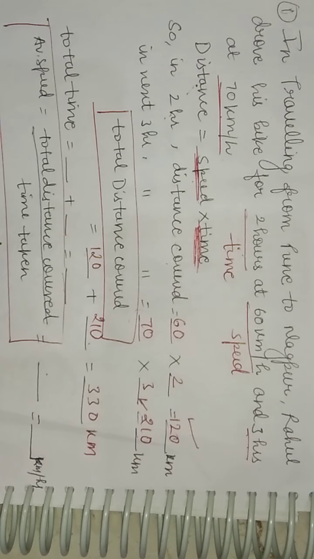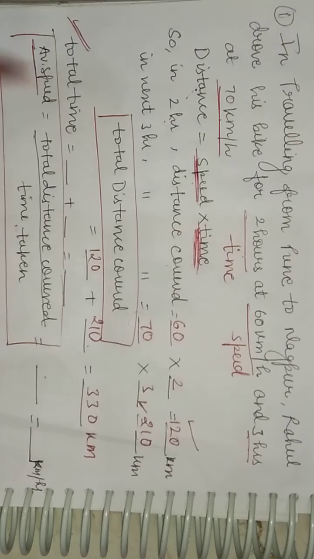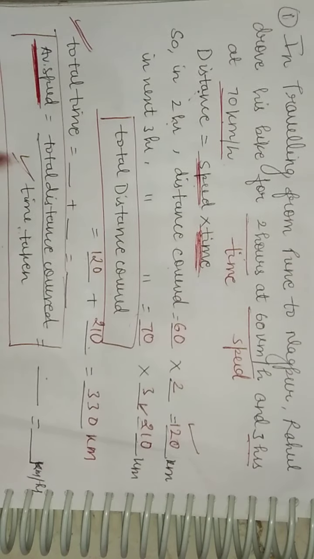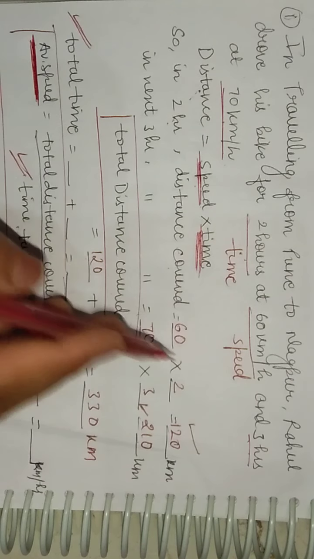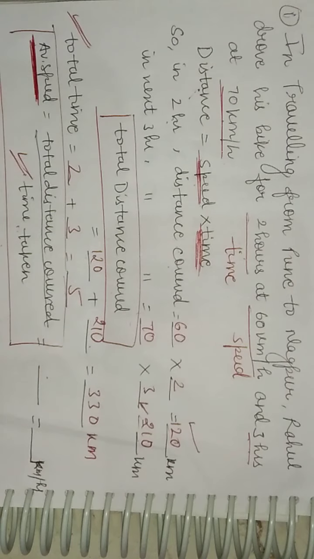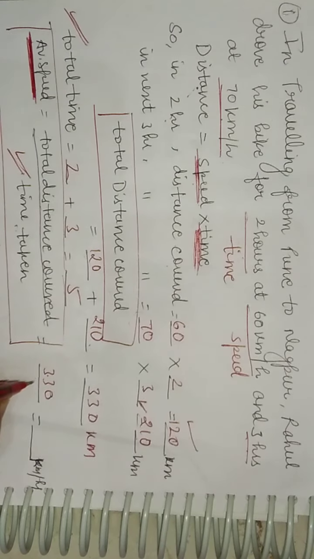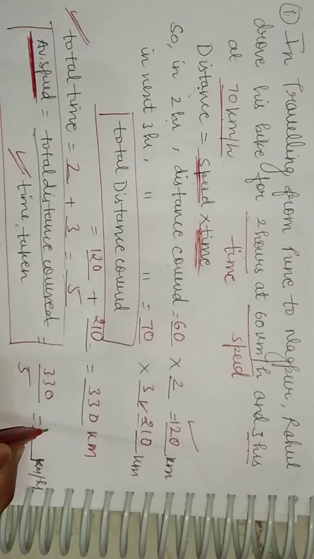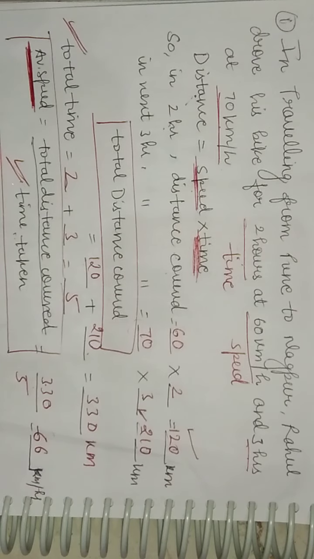And talking about the total time, because in our formula for average speed we need time, we find it by adding both the times. So we have 2 plus 3 is 5, right? So total distance covered 330 divided by 5, we get 66 kilometer per hour. I hope this is clear to each one of you.